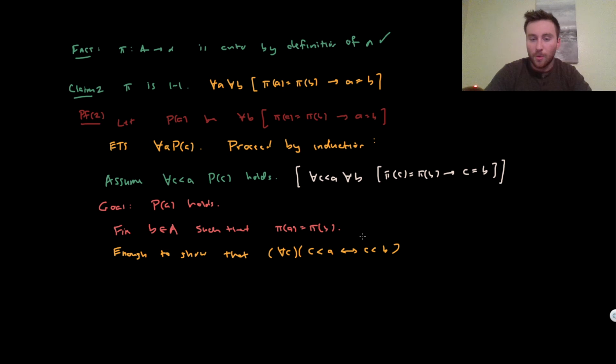This would be true for ordinals, right? Because the epsilon relation on the ordinals, or the less than relation, is the epsilon relation. And we've proven that being less than or equal to as an ordinal is the same thing as being a subset. Okay, we can't appeal to that. That's a little bit circular because we don't know that A is isomorphic to an ordinal yet. But if we have well orderings and we have two elements that agree on the set of predecessors, you can prove that they're the same element.